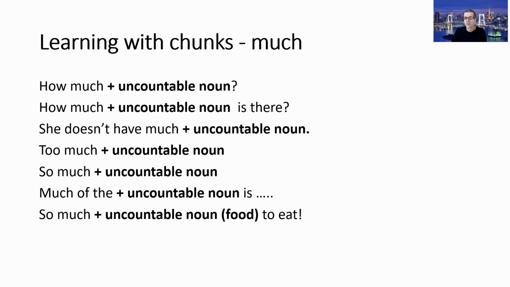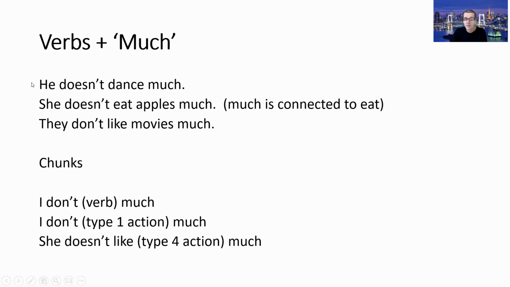Too much beef. Too much chicken, if it's the meat. So much food. Much of the... So much of the flour is out of date. So much to eat. Okay, so much beef to eat, and so on. So there's a few examples.